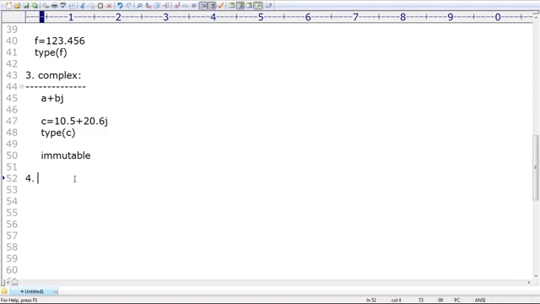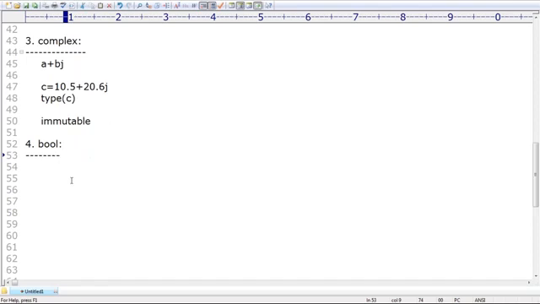So this is about complex data types. Next, the bool data type. What is the meaning of bool, sir? Bool is used to represent logical values like yes or no, true or false. If you want such things, happily we can go for the bool data type. The only allowed values for the bool data type are True and False. Remember this one, sir. By mistake, if you try to use any other value, immediately we will get an error.